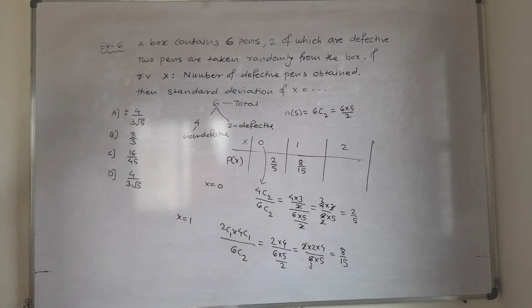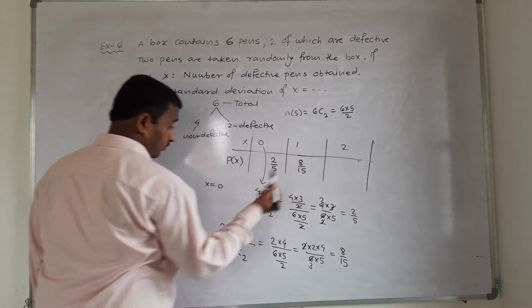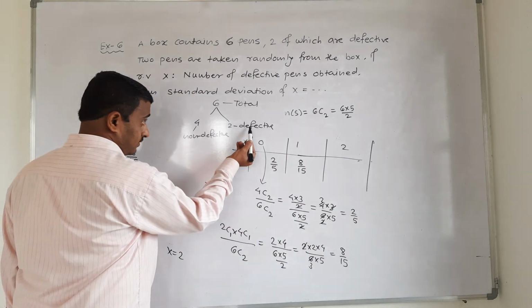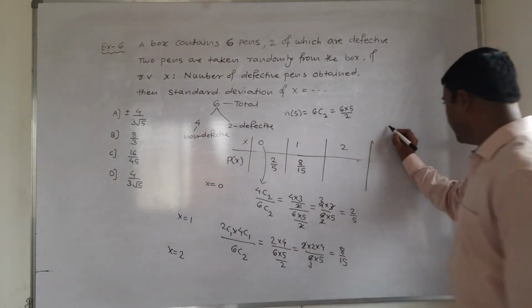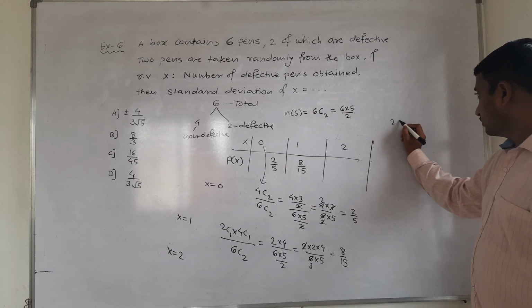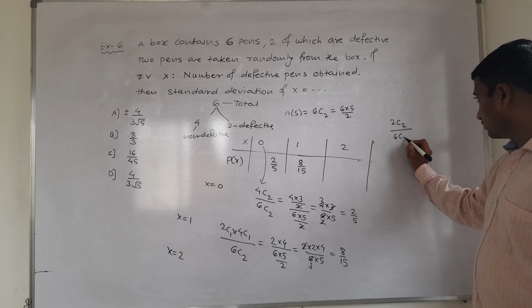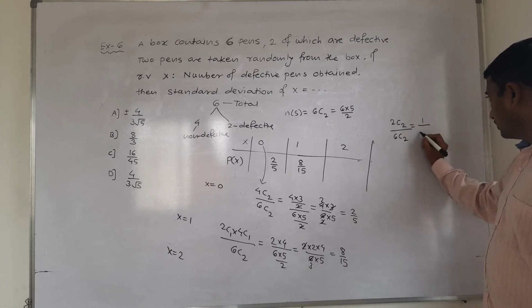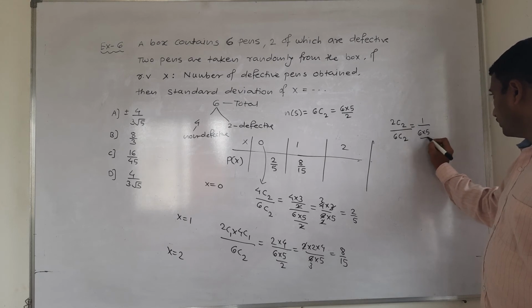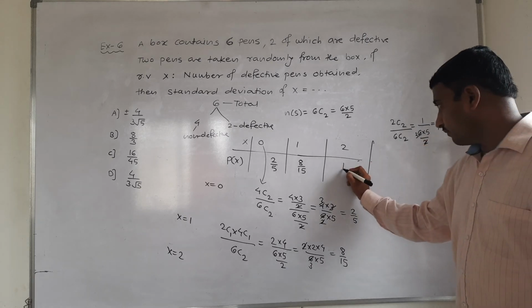Now the last one, that is x equal to 2. That is both are defective. That is 2 are coming from these 2 only. So for x equal to 2, I write 2C2 upon 6C2. 2C2 is just 1. 6C2 is 6 into 5 upon 2, that is 2 threes are 6, so 1 by 15. It is 1 by 15.